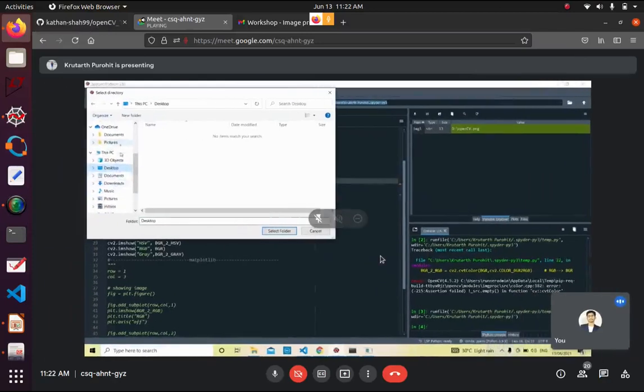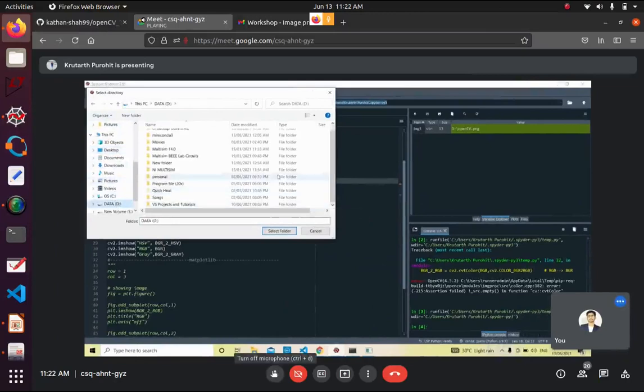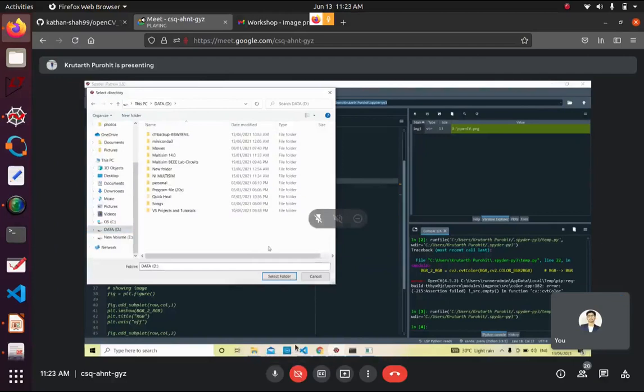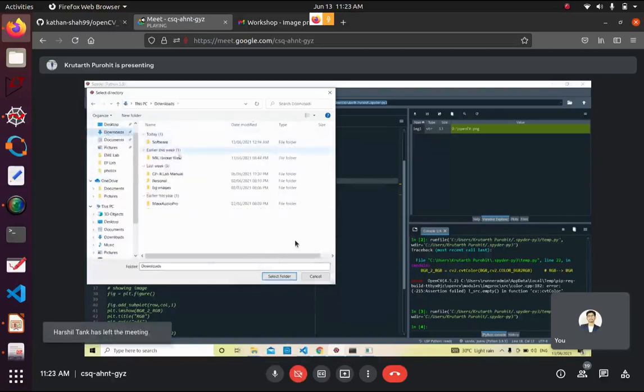I have posted two commands to copy. Where have you downloaded the zip folder from GitHub? It was here in Downloads. Check This PC, it should show you.